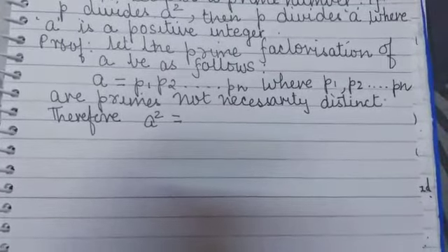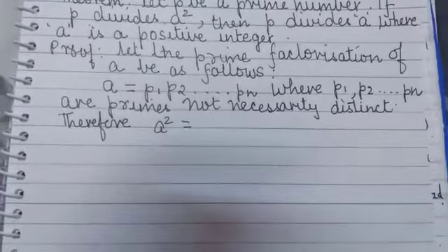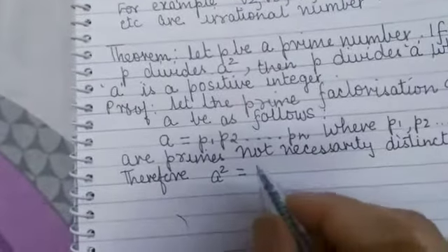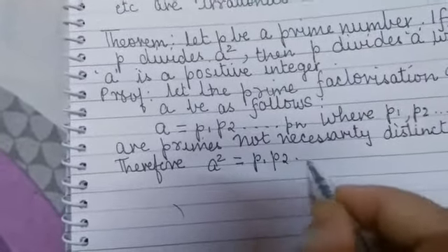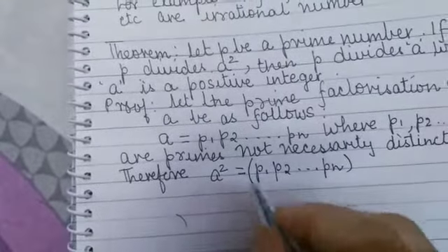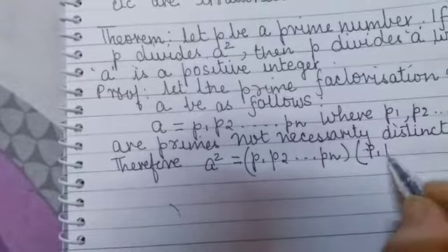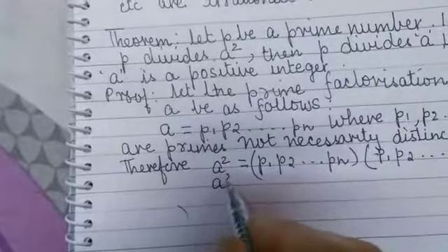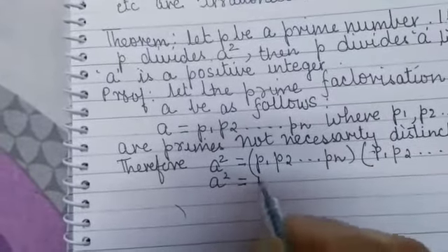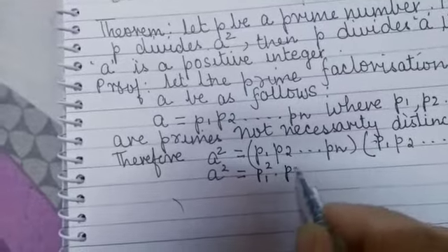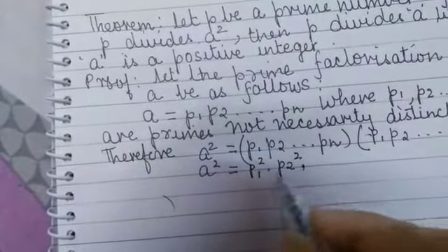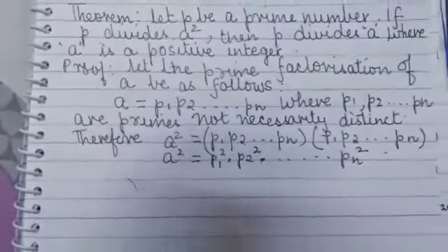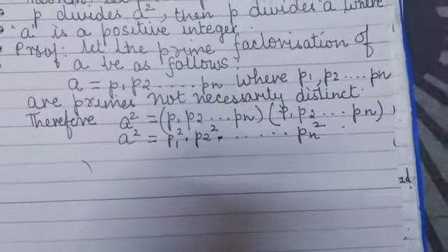Therefore, what will be a square? Multiply again with the same thing. So I am squaring both sides. a square will be equal to p1 square into p2 square, and so on till pn square. Clear?